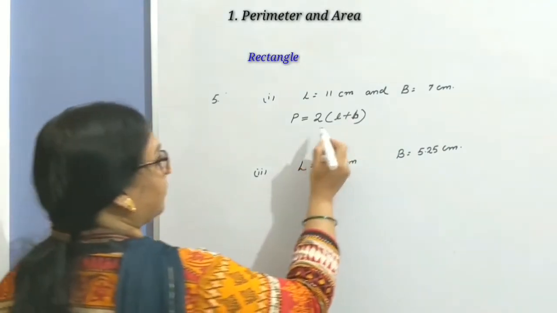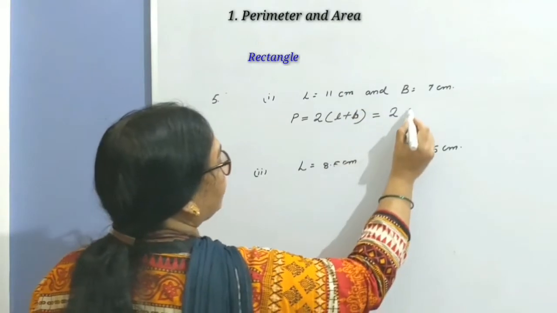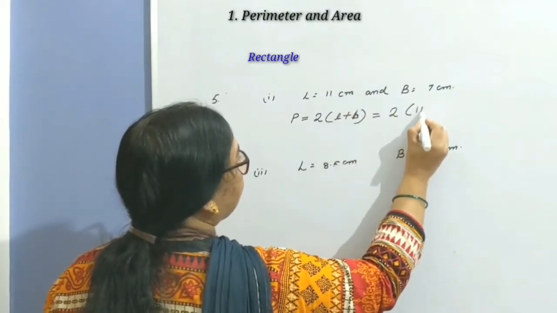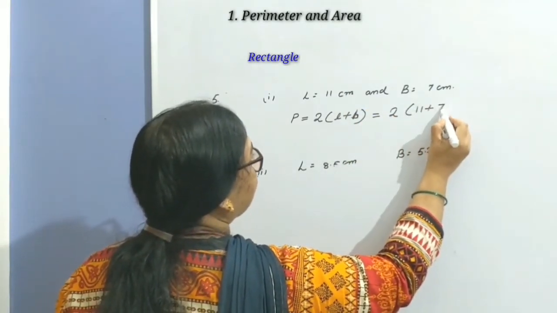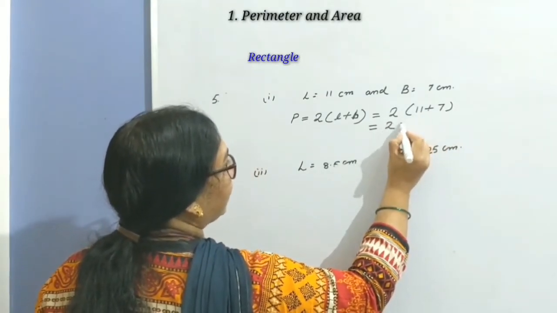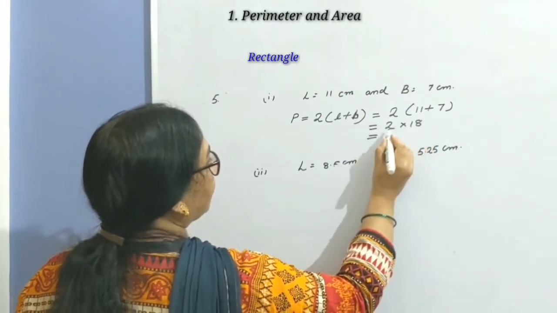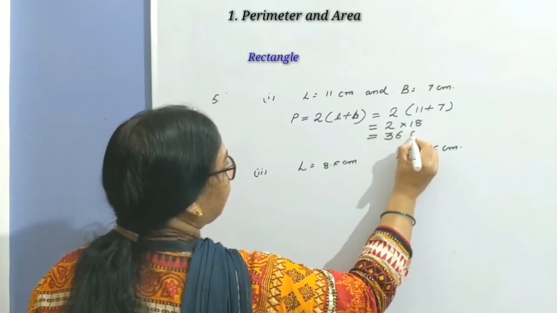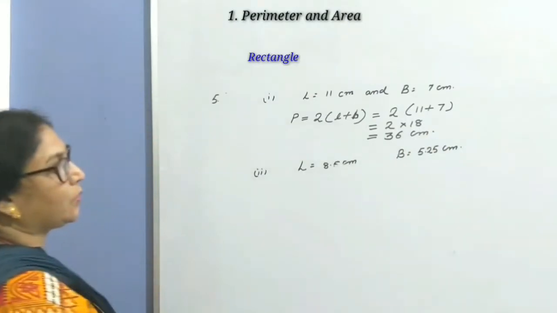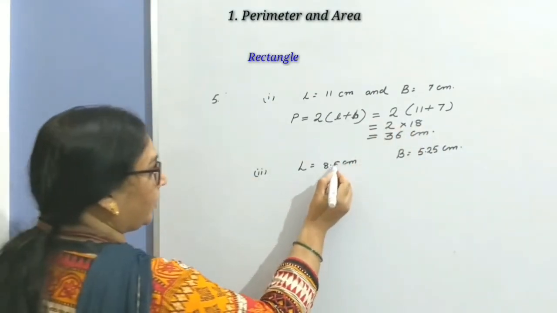So step 1, substitute these two values. 2 times (length 11 centimeter plus breadth 7 centimeter) equals 2 times the sum of the two, that is 18. Simplify. 18 into 2 is 36 centimeter. Hence the perimeter of this first rectangle is 36 centimeter. Let's move to the next one.